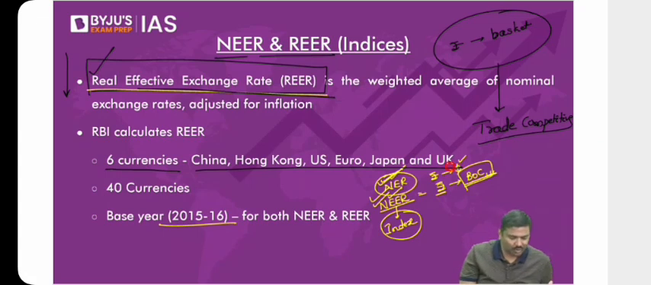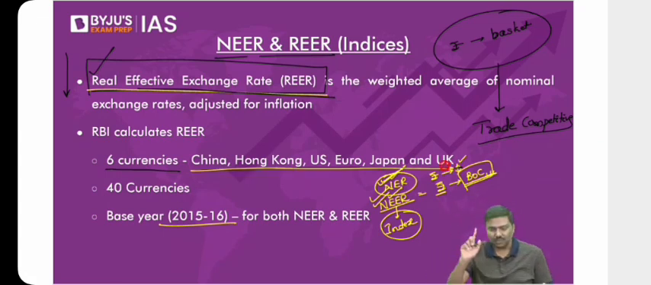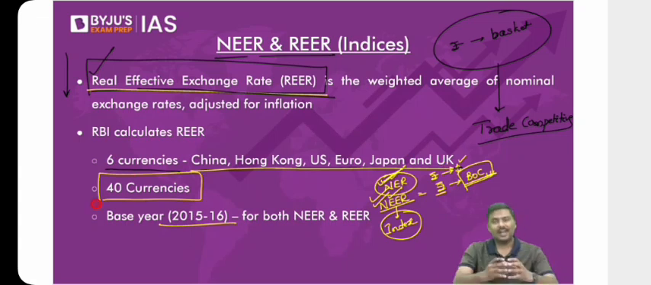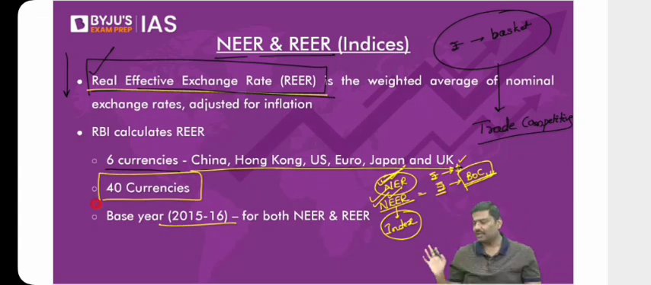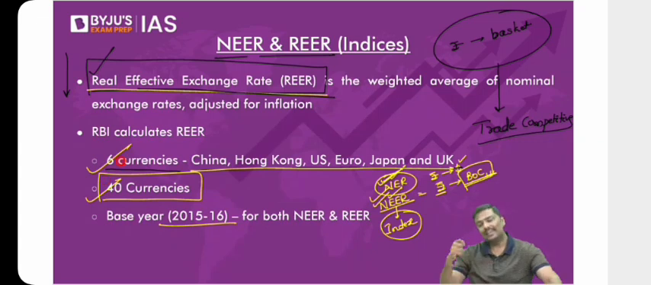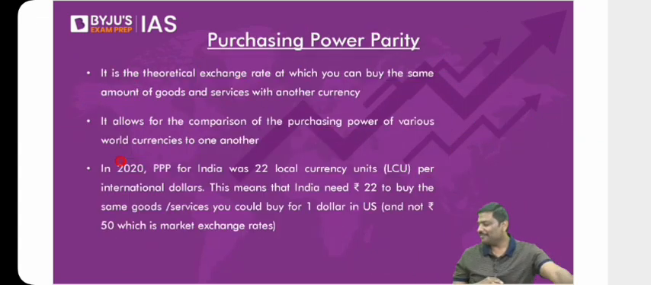Why only these countries? These are our major trading partners. And there is one more basket which consists of 40 currencies. A large number of other countries will also be counted here. So this is basically the concept of NEER, REER, RBI index. Done? So this is the basic idea. Any issue so far? Let me know now.